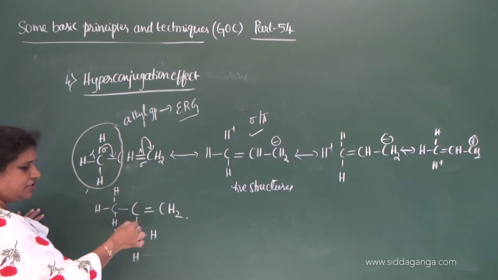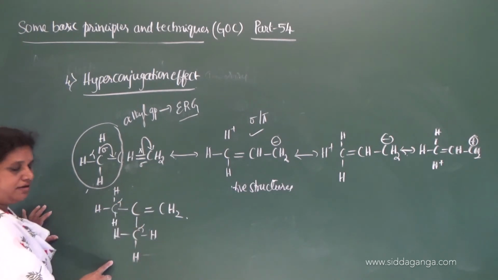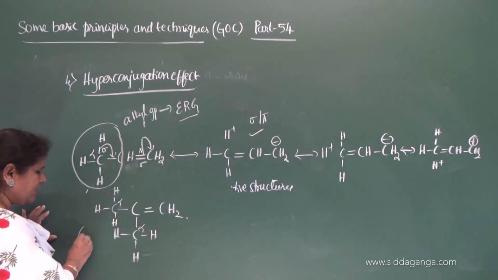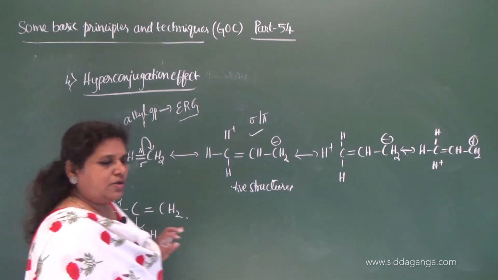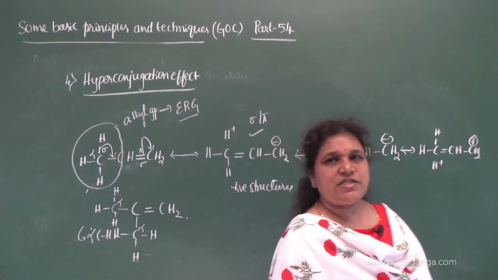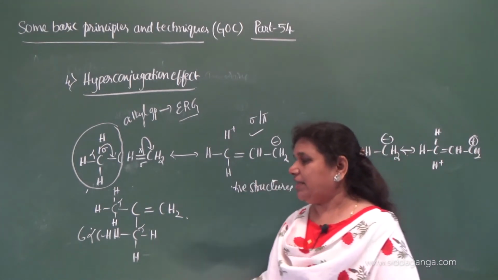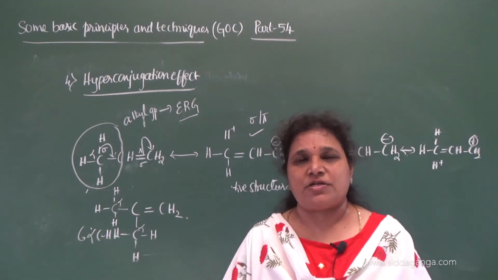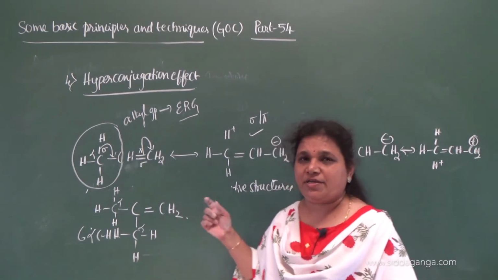So I attach two methyl groups. No doubt this is also alpha, this is also alpha. Then how many alpha CH bonds? Six alpha CH bonds. Whenever three alpha CH bonds are there, we can write three structures. Whenever six alpha CH bonds are there, then we can write six hyperconjugative structures.